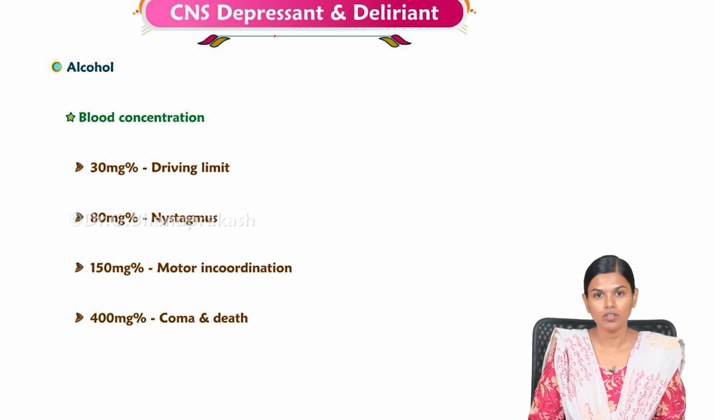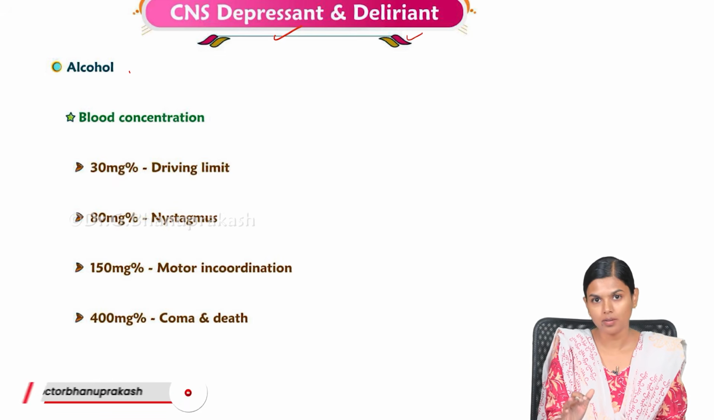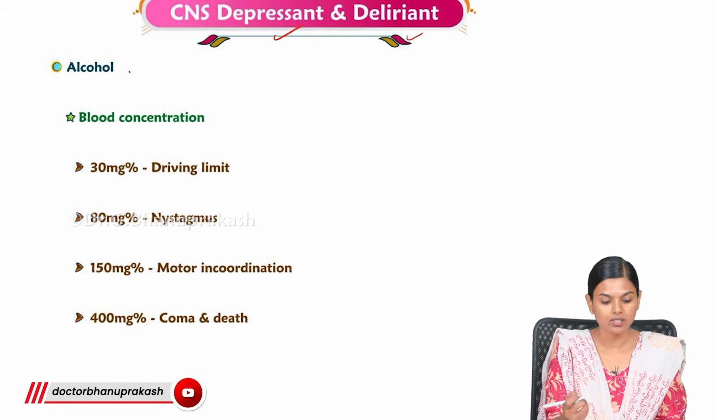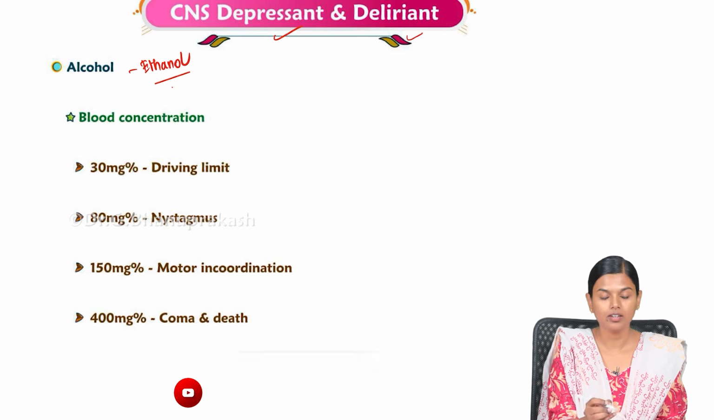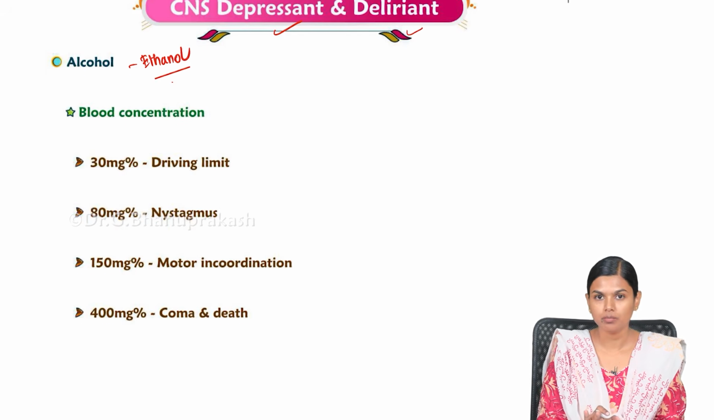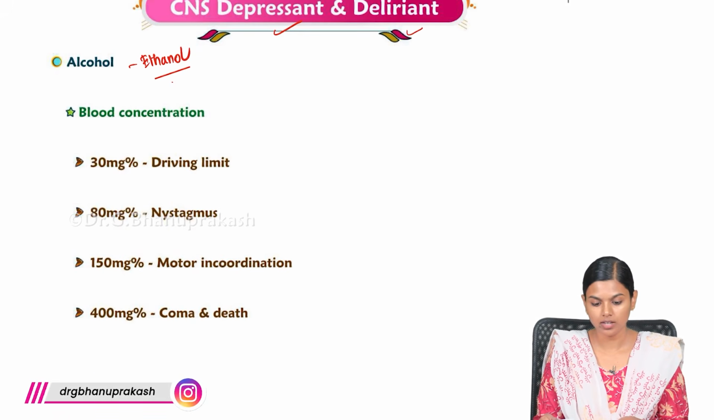In this video, we are going to see about CNS depressants and deliriants. In CNS depressants, the main drug that we are going to see is alcohol. So first we are starting with ethanol. Ethanol, we are dealing mainly with the drunkenness examination here, because this forms the major part of this CNS depressant chapter.